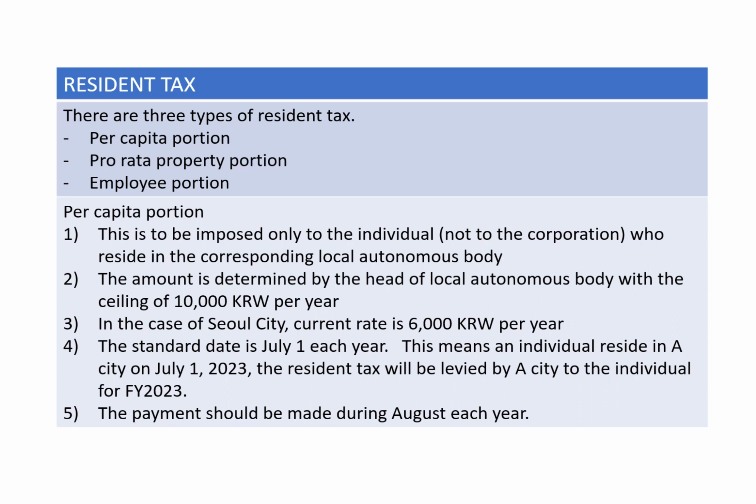This means that for an individual who resides in A city on July 1, 2023, the resident tax will be levied by A city for fiscal year 2023. So if he relocates from A city to B city on June 20, for example, then on July 1 he is a resident of B city, so B city will levy the tax. The payment should be made during the next month, August each year.